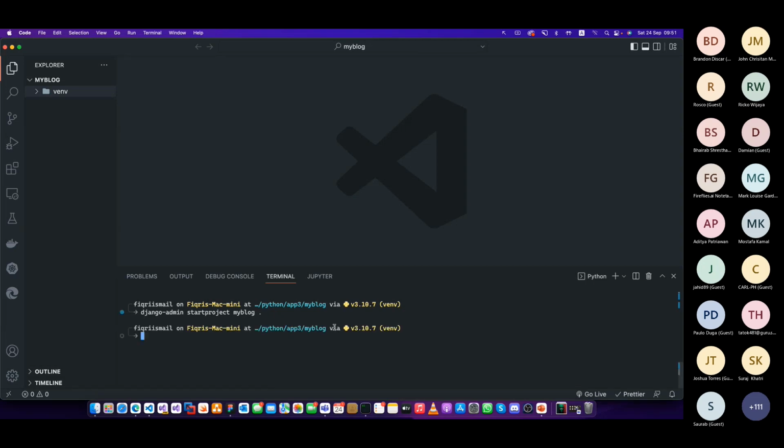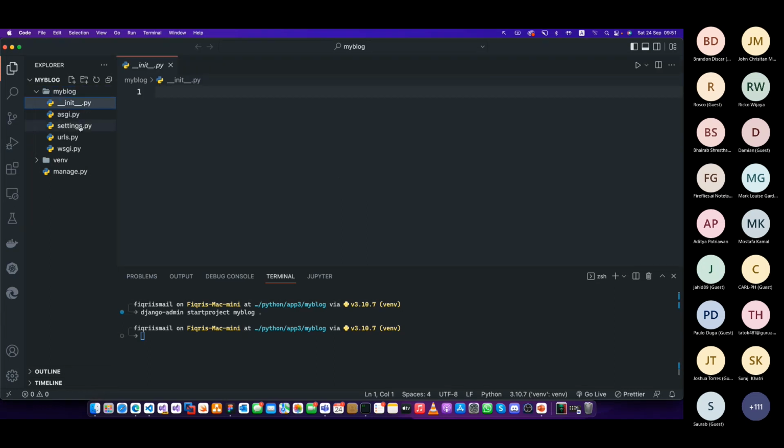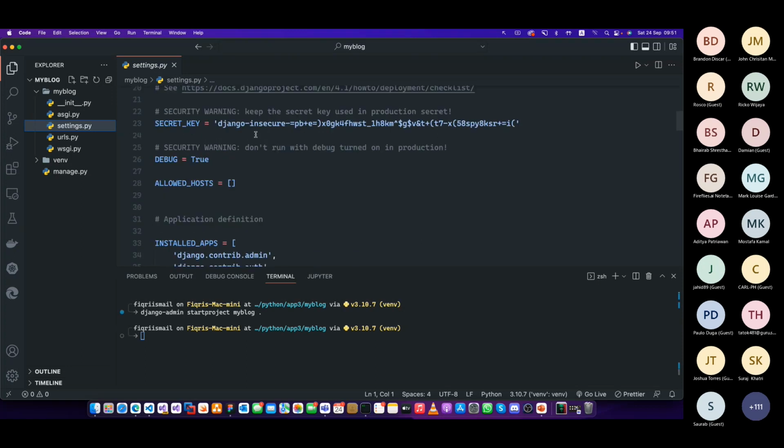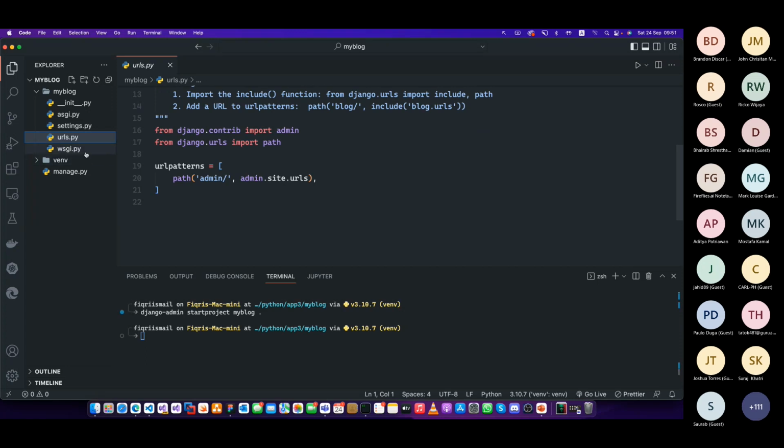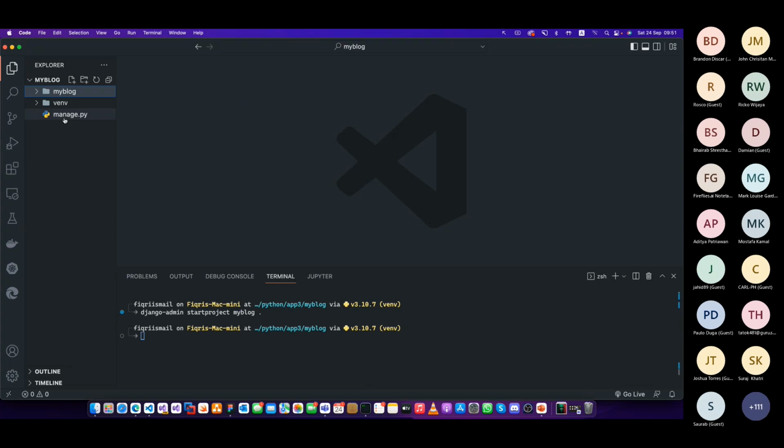You just press enter. Now you have a nice looking directory called myblog. You have this myblog, and then all the information. This will be the __init__.py, the initialization file, and the settings for your blog, all the settings we're going to use, and the URLs for routing we're going to use as well. Now we have a project. That's the first step. Now you will see a manage.py, right? From now on we're going to use this manage.py, and you can just say it like this. Look at this, it will be the same as django-admin.